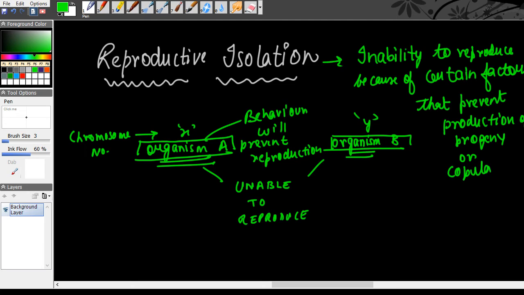Copulation basically means mating. So, inability to reproduce because of certain factors that prevent production of progeny or copulation. This process is known as reproductive isolation, that is isolation in terms of reproductive factors.